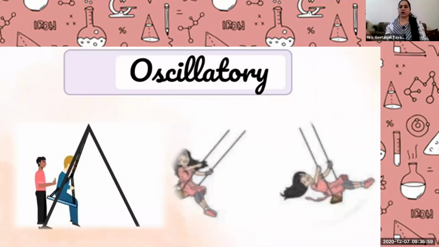String means the wire of the guitar. We strike that string, the guitar string. Then the movement of that string is on the same place. So that is again an oscillation. But in simple terms, when oscillation speed is high, we call it a vibration. But it is moving on the same place in a C shape, vibrating it is.